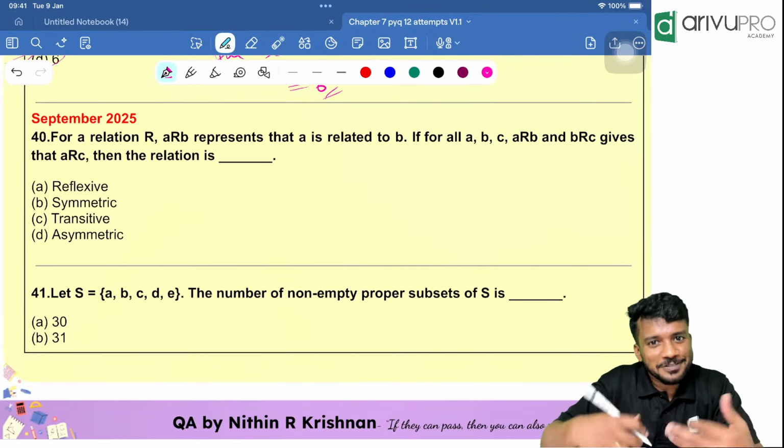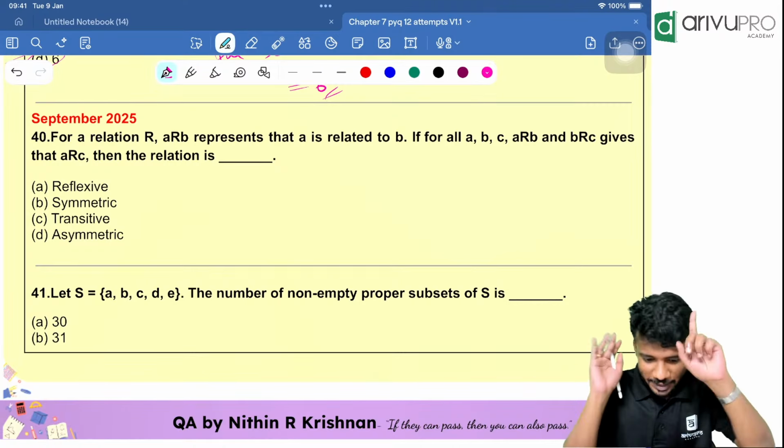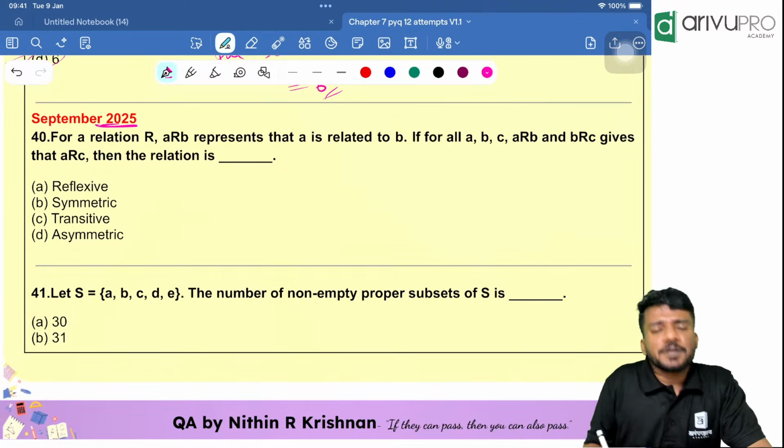Then after finishing this, you can sleep. No, you can study other chapters. September 2026. Sorry, 2025. Yes.